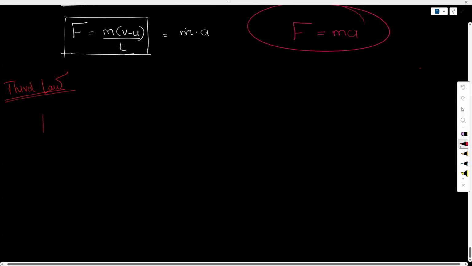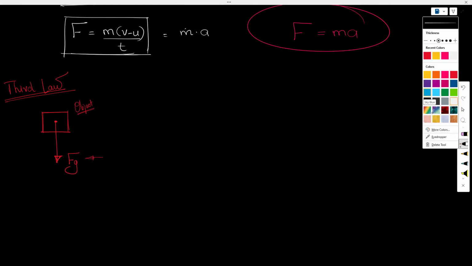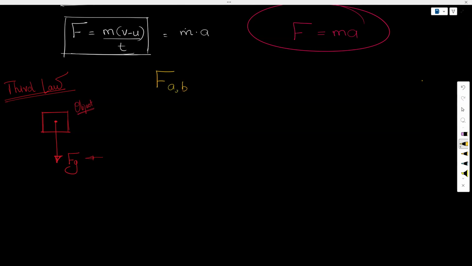So let's say I have a mass, right? And we know that there exists a force applied downwards, which we call the force due to gravity, which is Fg. And we know that this force is exerted on the object, by the Earth. So we are going to use a specific format. We will say FAB, or F A comma B.